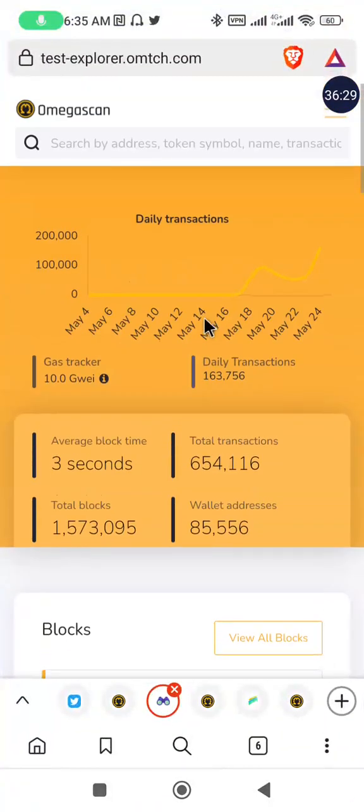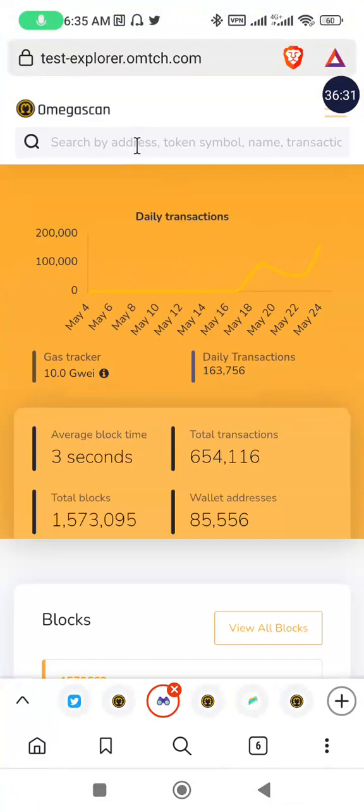Mind you, we are just checking all the transactions we have done, to see if they have been successful or if any failed and didn't go through, because if any failed, it may affect your chances of getting the incentive that will be distributed.